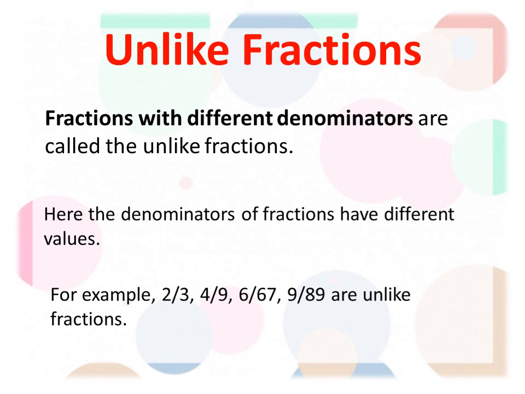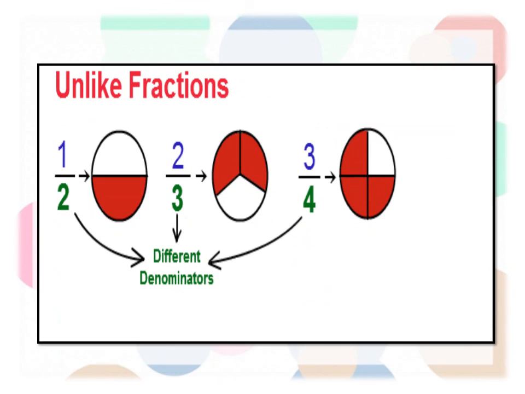If there are different denominators, we call those fractions unlike. Here you can see the example for unlike fractions: a half, 2/3, 3/4. Different denominators 2, 3 and 4. If they have different denominators, we call those fractions unlike fractions.